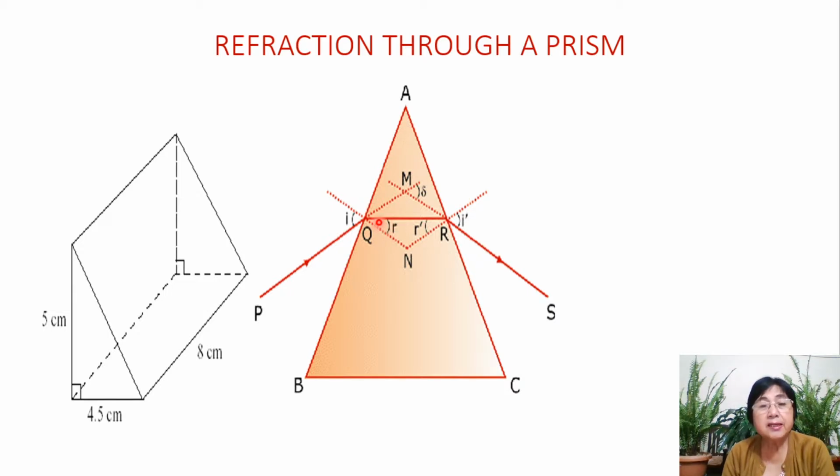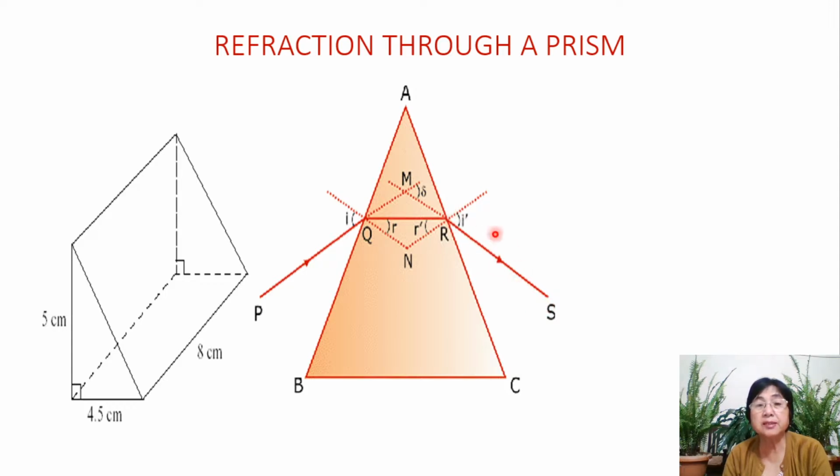Then this ray continues inside the prism as QR, and at R it comes to another surface of the prism. This is the case when a ray comes from the denser medium and goes towards the rarer medium. So it bends away from the normal.